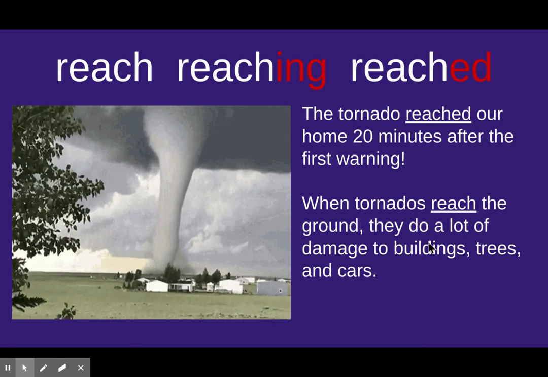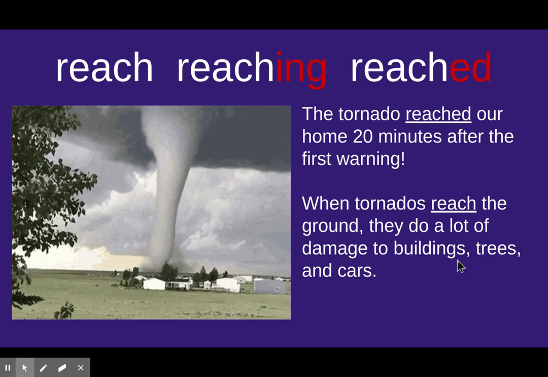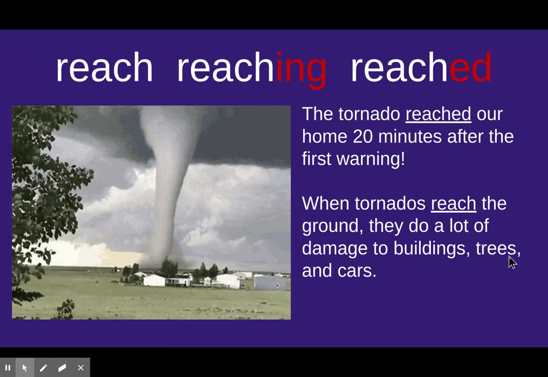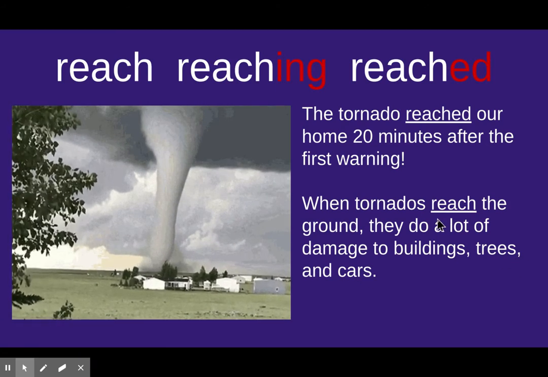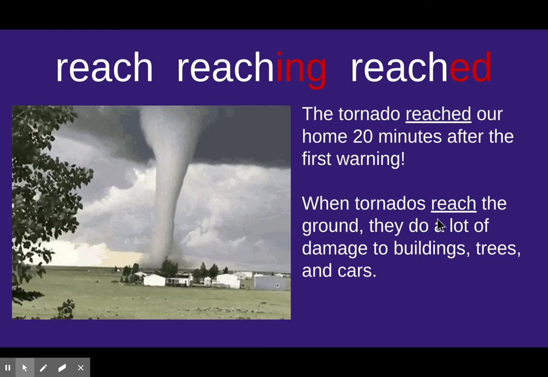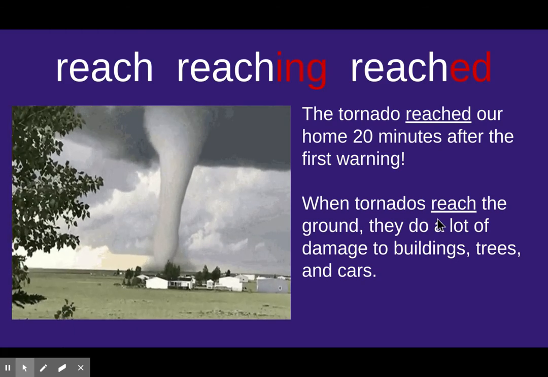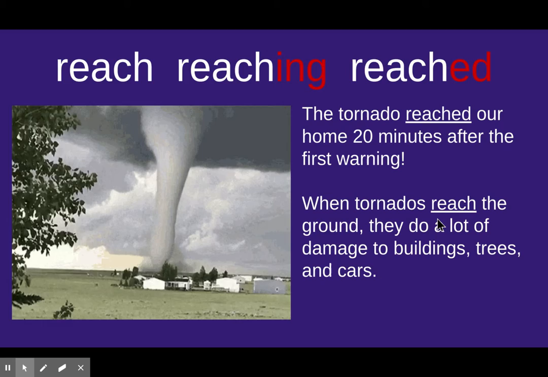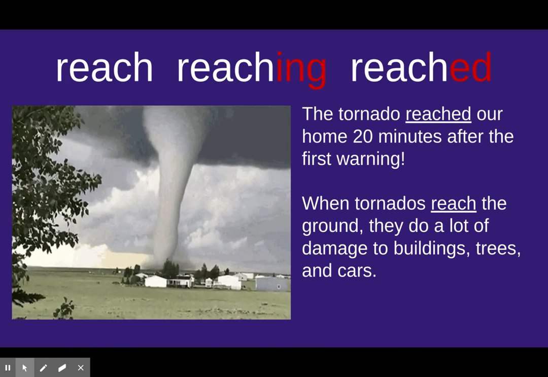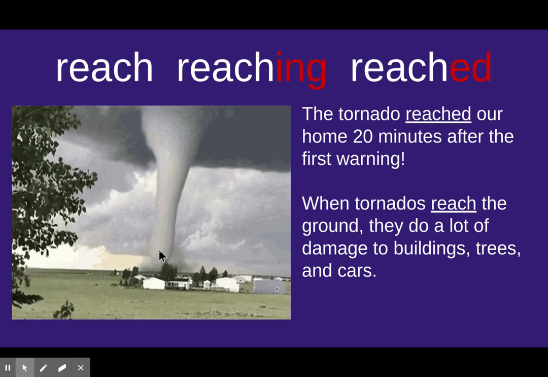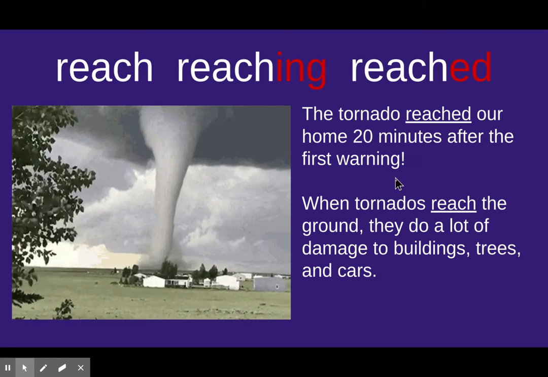Oh, that's nice. Right here, we have a beautiful list of things, and we used a comma, and cars. And remember that reach means to get where you're going, or to stretch out and try to get something. And how it's being used in the sentence is it's getting to the home 20 minutes after the first warning.